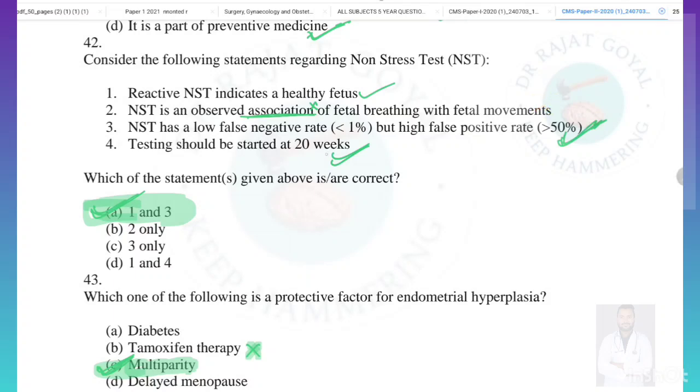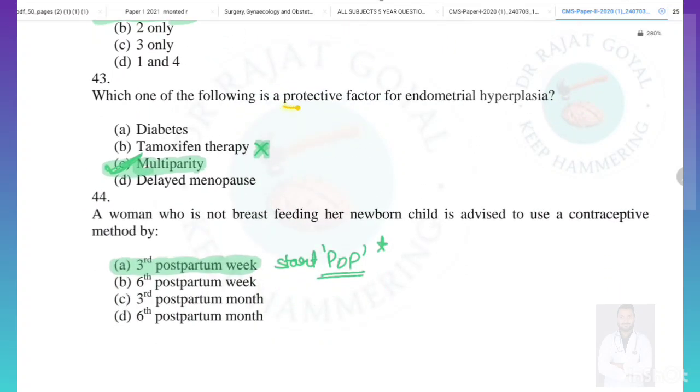Testing should be started at 20 weeks. This is also not true, because testing generally is done after 28 weeks. NST has a low false negative rate, less than 1%, but a high false positive rate, greater than 50%. This is true. So options 1 and 3 are true, and 2 and 4 are incorrect.